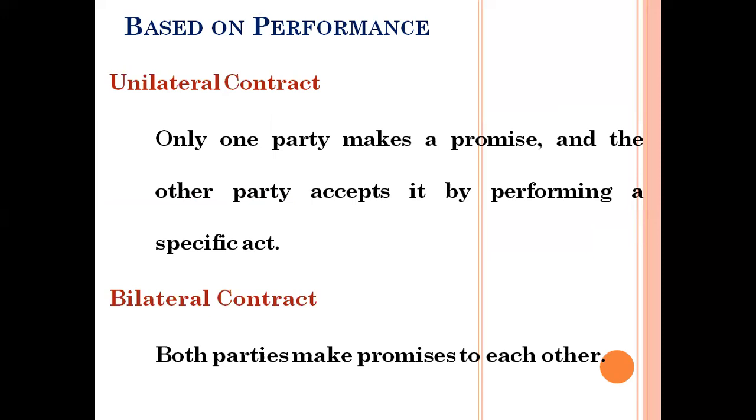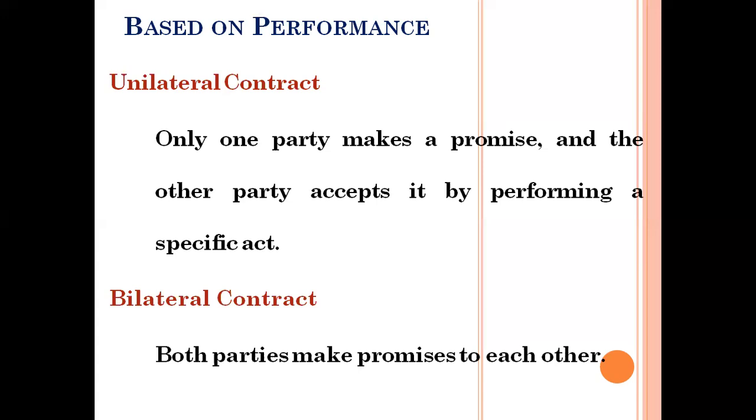In a unilateral contract, only one party makes a promise and the other party accepts it by performing the specific act. For example, a person offers ₹1,000 to anyone who finds and returns the lost dog. Here, only one person has made the offer. So far, nobody has accepted the contract, because the contract is accepted only when someone finds the dog. Once the person who finds the dog performs the act, the offer becomes a promise. The contract is completed when someone finds and returns the dog. It is called a unilateral contract.